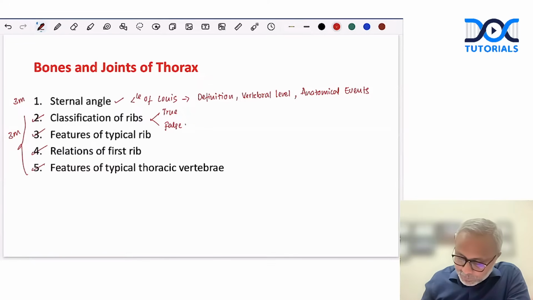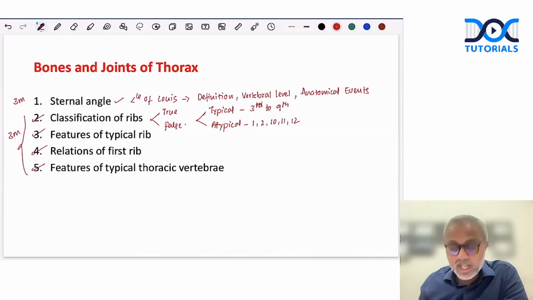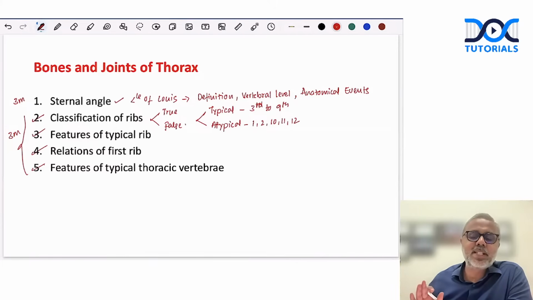Apart from this, we also divide ribs into typical ribs and atypical ribs. Typical ribs, remember, are the third rib to the 9th rib. The first, second, 10th, 11th, and 12th are called atypical ribs because of their atypical features. So classification and examples is what we need to know. Then features of a typical rib.